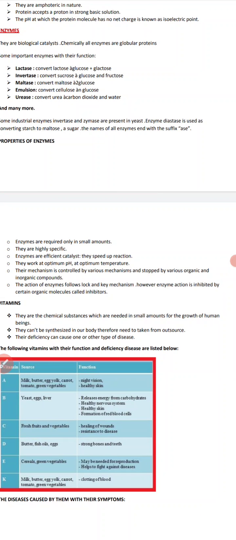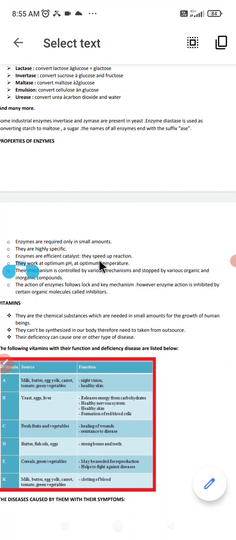Enzymes are efficient catalysts. They speed up a reaction. Whenever the substrate is there, the enzyme acts on the substrate and changes it into the corresponding product. Next, they work at optimum pH and optimum temperature. So they work at optimum pH as well as optimum temperature.